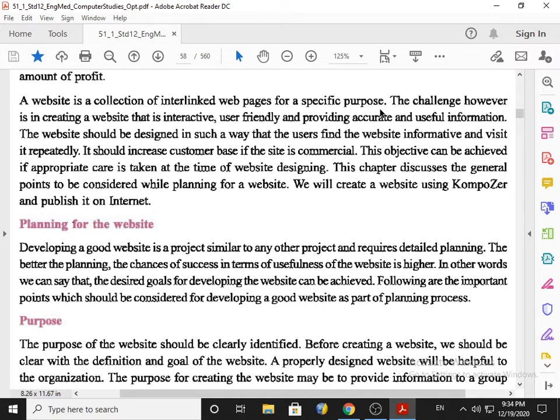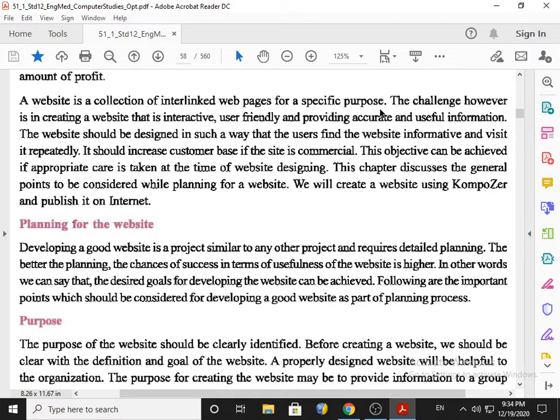The challenge, however, is in creating a website that is interactive, meaning you can communicate with the website. For example, you input something and the website gives you some output. A website is required to be user friendly and to provide accurate and useful information. That is very important, so that the people's interest remains.